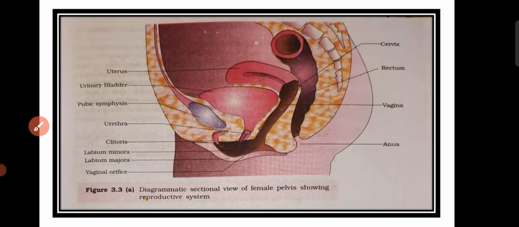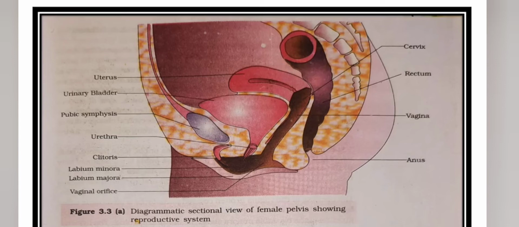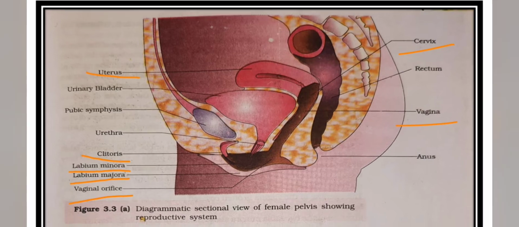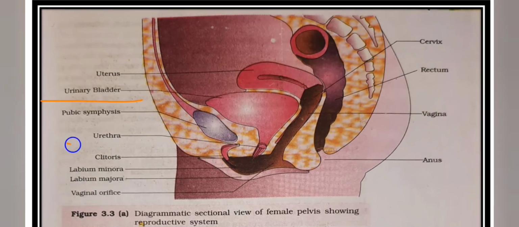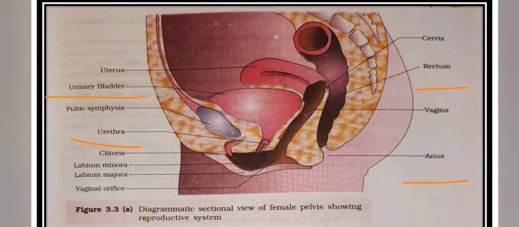Moving to the next slide, this is the diagram of the female pelvic region, showing the reproductive system. Here we can see the labelings: uterus, clitoris, labium minora, labium majora, vaginal orifice, cervix, vagina. Along with the female reproductive system, the urinary bladder, urethra, rectum and anus are also located in this pelvic region.